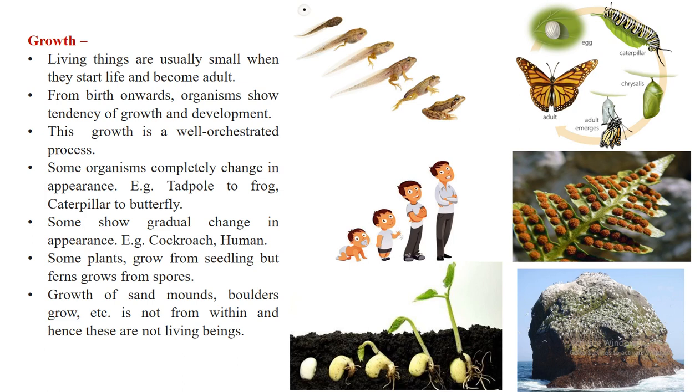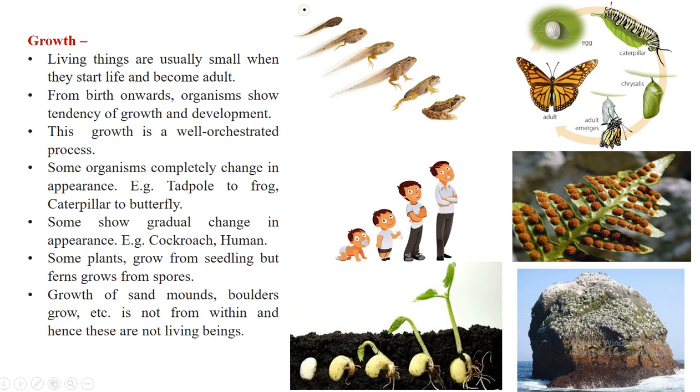For this, take the example of a tadpole growing into an adult frog, or a caterpillar growing into an adult butterfly. Here you will see that when these organisms are young and when they are adult, they change their appearance completely. There is a complete change in appearance that you see.